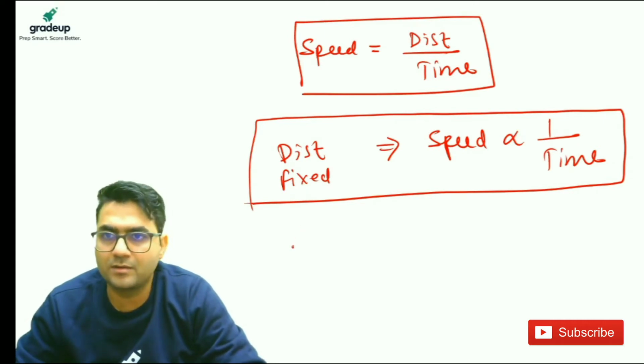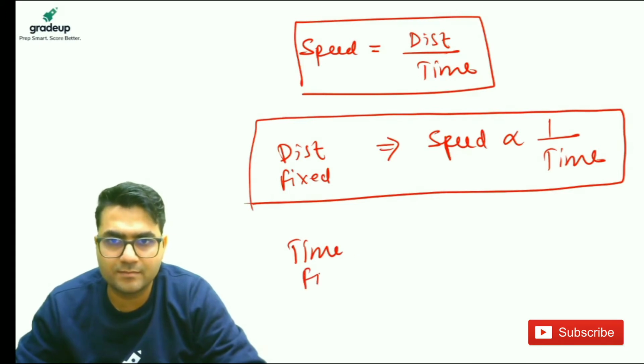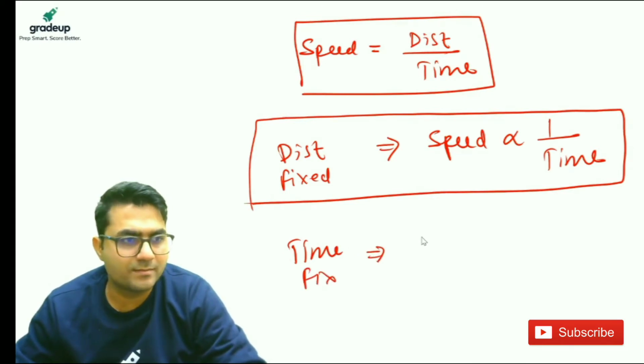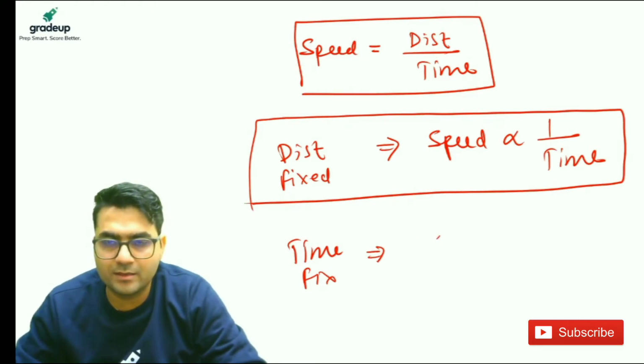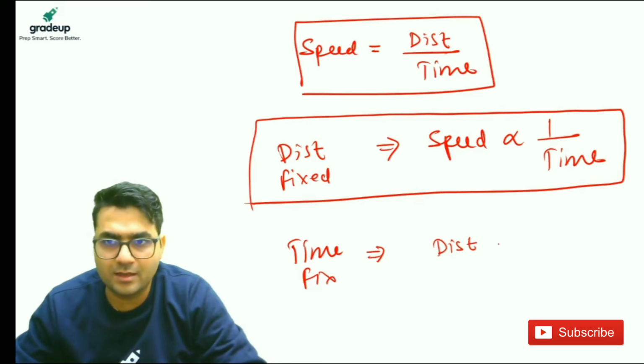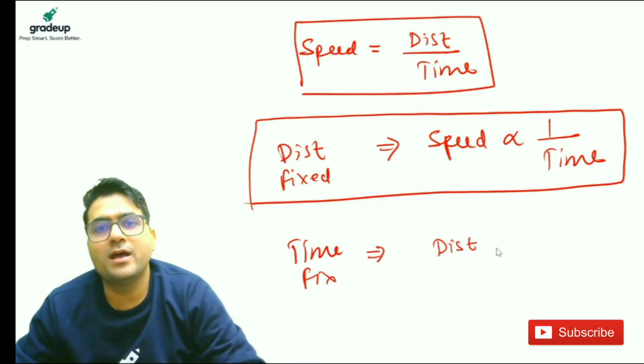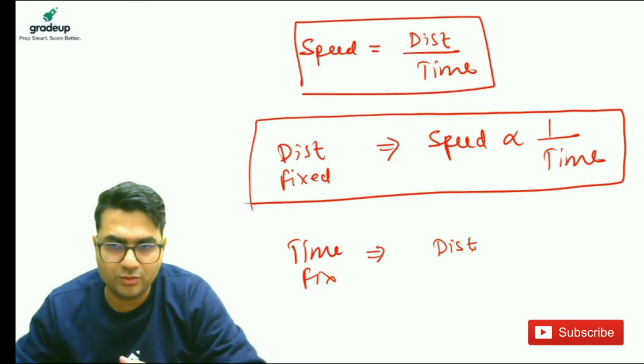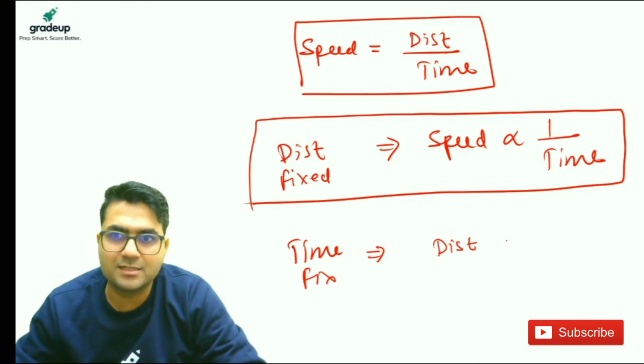When time is fixed, then speed and distance have the same ratio. So you can say distance is directly proportional to speed.